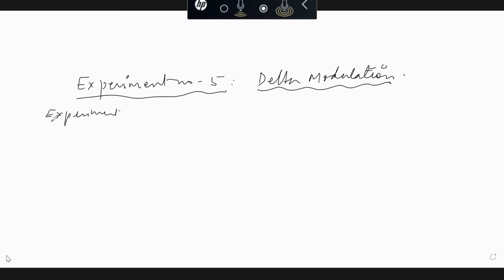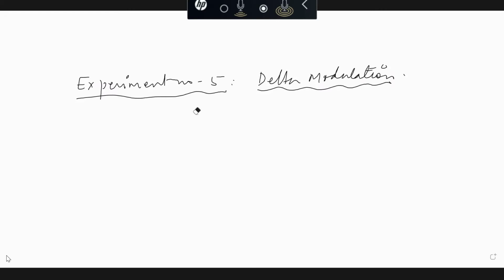In experiment 4, it was related to PCM, pulse code modulation, and TDM, time division multiplexing. Now we are going to do experiment number 5, which is delta modulation, almost related to PCM. Both the functions of PCM and delta modulation are the same.